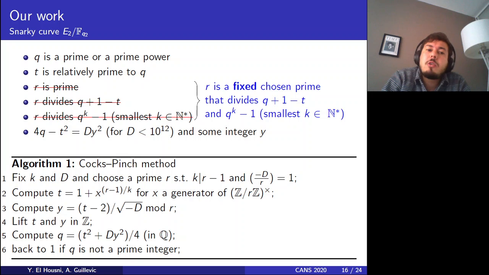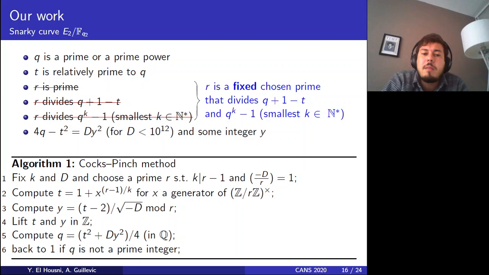But we will substitute points 3, 4, and 5 by just fixing beforehand the subgroup order R, such that it divides Q plus 1 minus T and Q to the K minus 1. This is done by the Cocks-Pinch algorithm, which is, by the way, easy to understand. We just start by fixing K and D, and choosing a prime R such that K divides R minus 1 and minus D is a square in F_R.